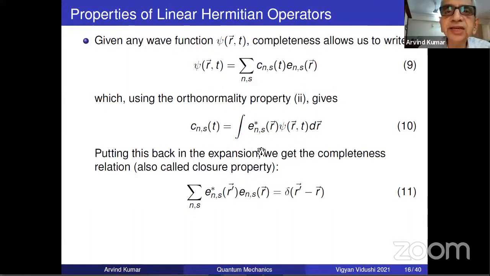What you have to understand is the meaning of dummy and non-dummy variables. This is not a dummy variable, and R and this variable must match. R here and T here must match. If you write R here and R dash here, it will not make sense. Here, when I write this, R is a dummy variable. It doesn't matter. I can call it R dash. It doesn't matter. It's an integration, an indefinite integration. I'm sorry, definite integration, all over space.